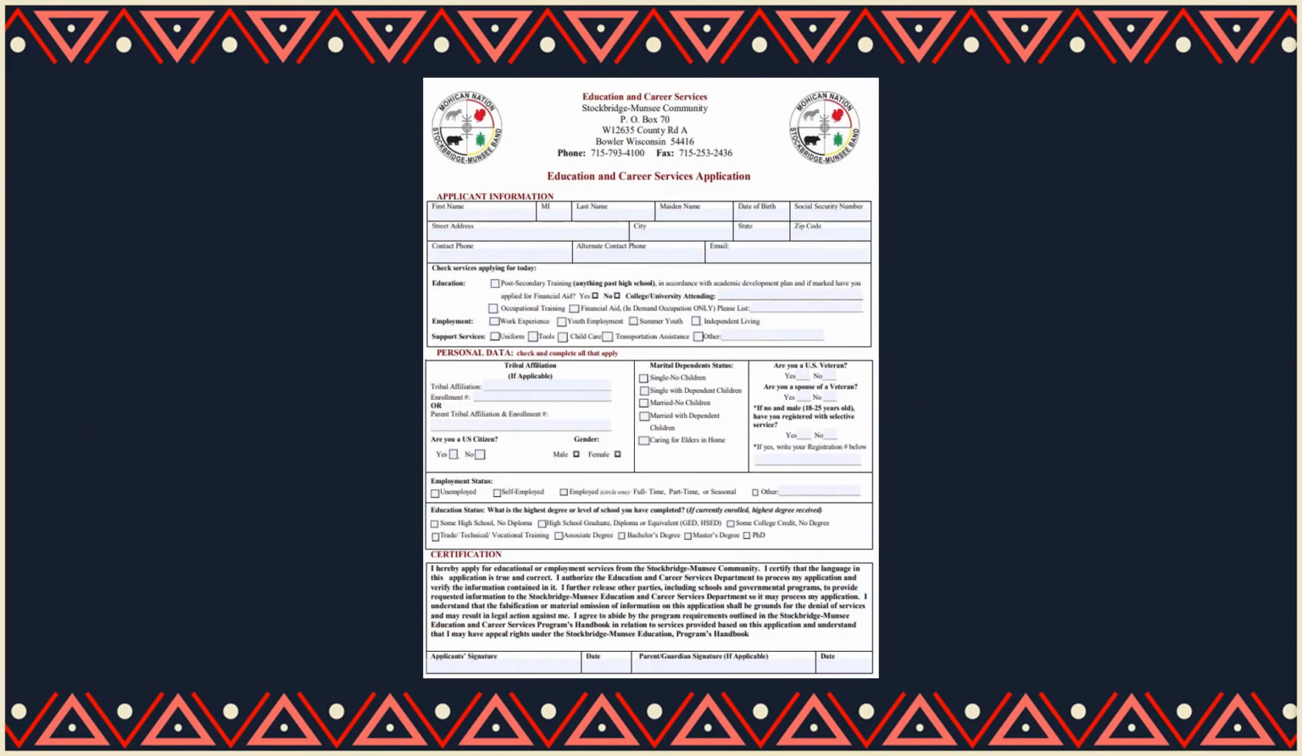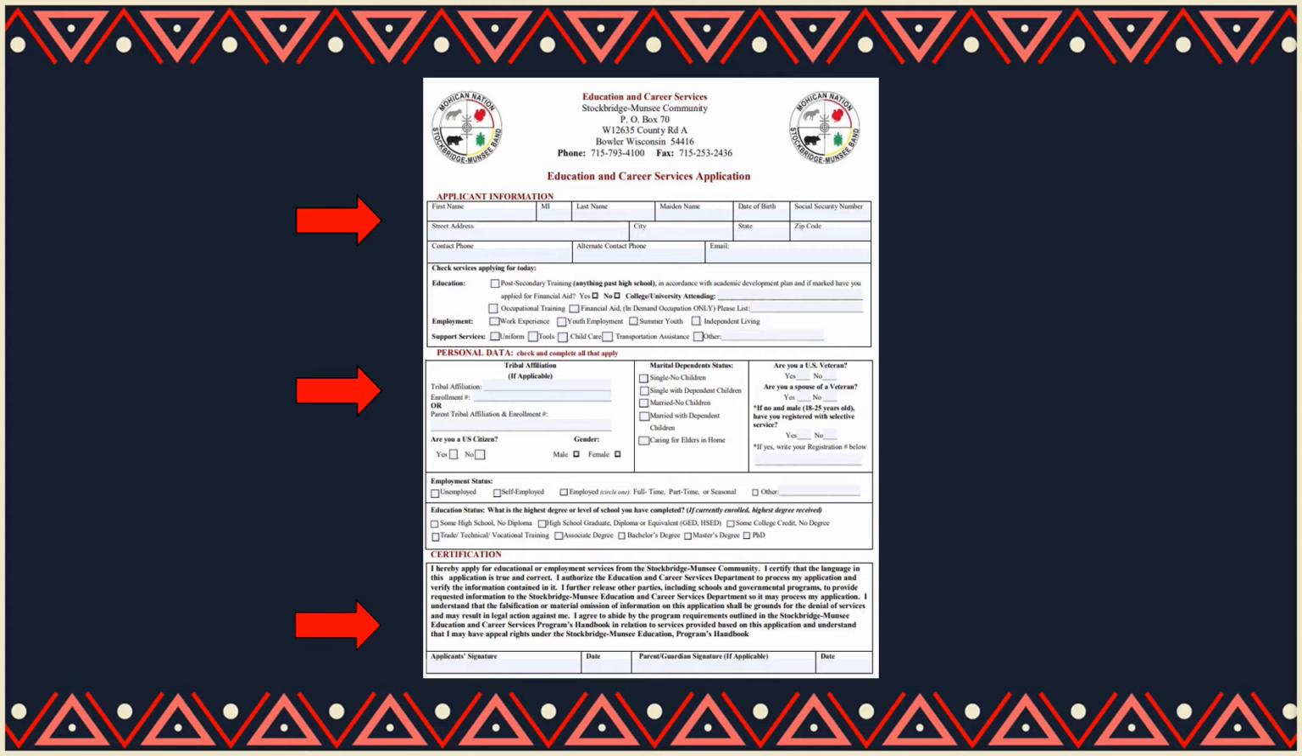The higher education application process starts by filling out the Education and Career Services application. The application asks for basic information like your name, address, contact information, and the program or programs you're interested in applying for. Next, the application requires personal data, such as your tribal affiliation, employment status, and education level. Finally, you will certify your application with a signature and date.